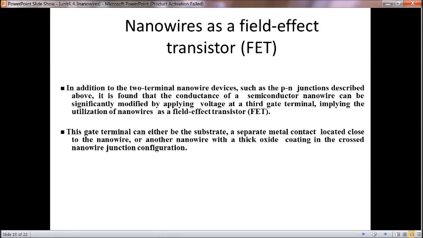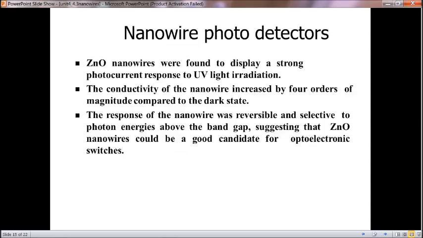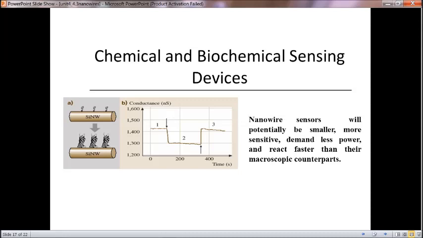The nanowires can be used as FET, because by having a PN junction with the semiconducting material we are using over there, and a third gate terminal, the utilization of nanowire as a field effect transistor can occur. And this can be used as photodetector, that is zinc oxide nanowires are found to display a strong photocurrent response to UV light radiations, and so it can be used as photodetectors. And these are used as sensing devices, chemical and biochemical sensing devices, and so it's used in medical industry.